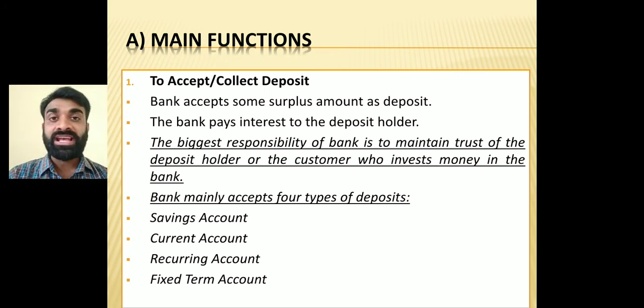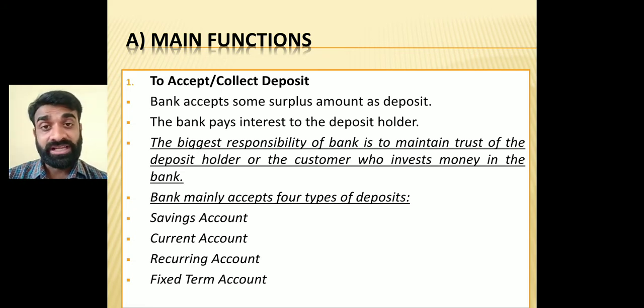The main responsibility of the bank is to maintain the trust of the deposit holder, or the account holder. Whatever money is demanded by the account holder, the bank must return that amount. So that is the main responsibility of the bank: to maintain the trust and the interest of the common public in the business of banking. And whatever monitoring or controlling is needed will be done by the Reserve Bank of India, that is RBI. All the banking business is overseen by them.